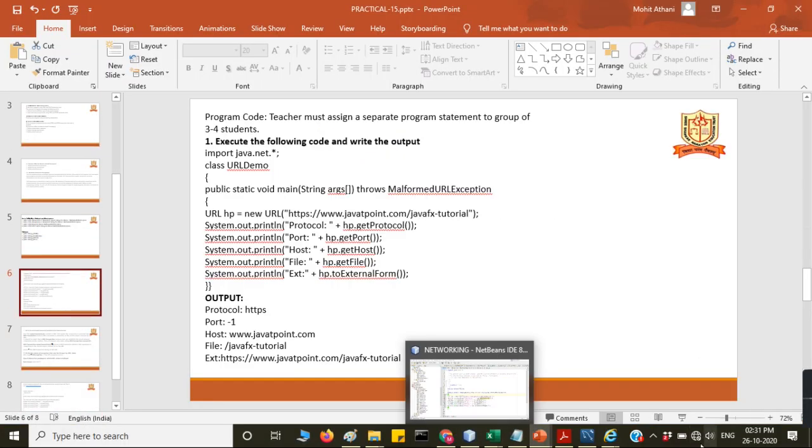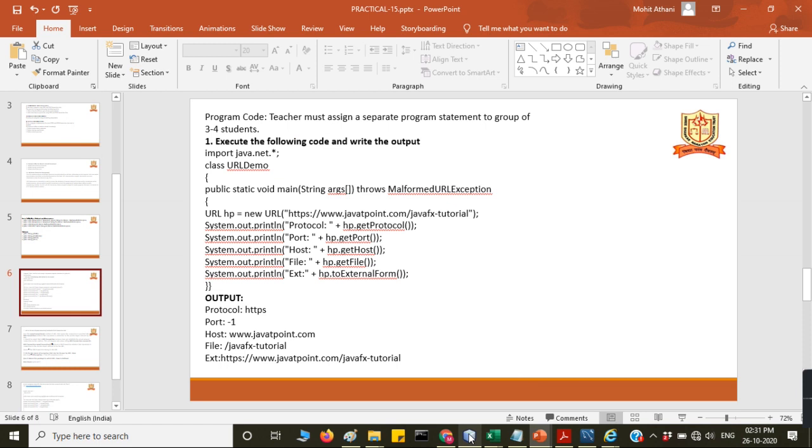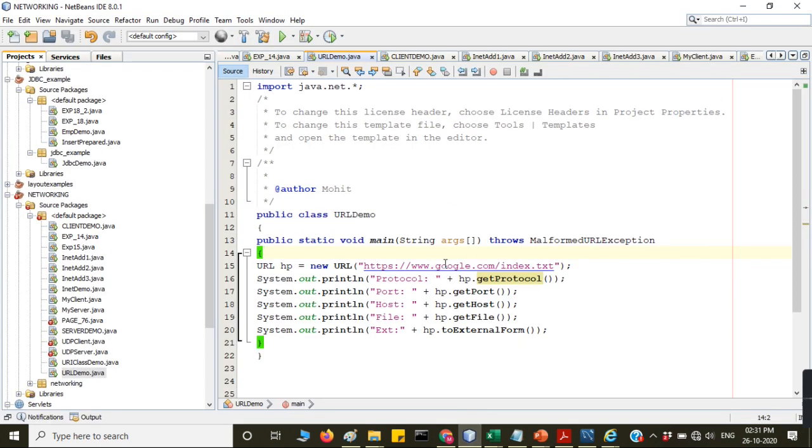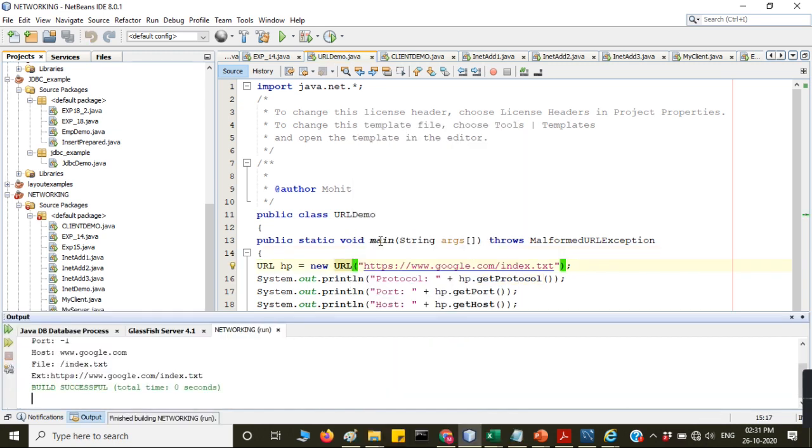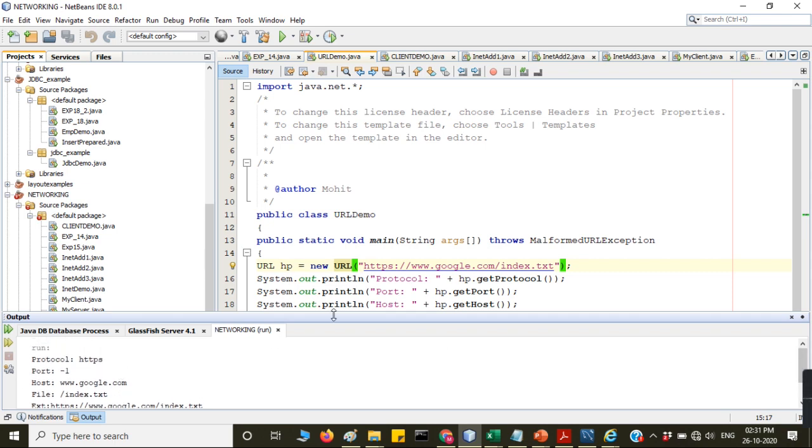We'll see the URLDemo class. I have changed the address here in the URLDemo class. I just run this program and see the output. The protocol is HTTP, and the port number is not mentioned, that's why it is -1. The host is www.gmail.com, and the file is index.txt.